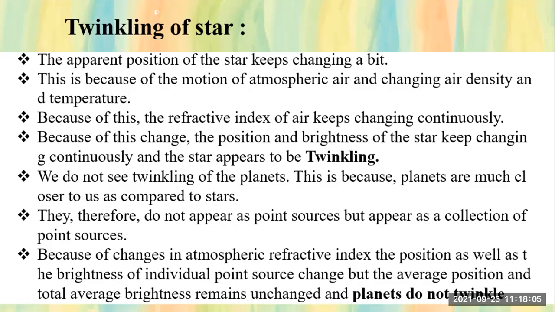Because there is a motion of the atmospheric air, there is a continuous change in the air density due to the temperature, and hence the refractive index of that air is also continuously changing. So the position and the brightness of the stars keep changing continuously, and what we see is that the stars are twinkling. See, so interesting, right? Now you understood why we see twinkling.